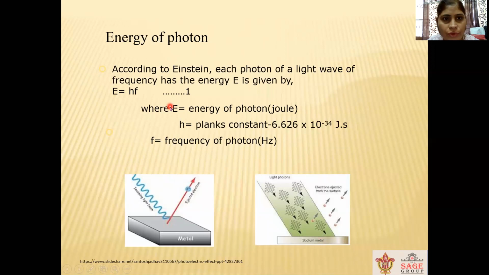According to Einstein, each photon of a light wave has a frequency and an energy. This energy is equal to hf, where h is Planck's constant, equal to 6.626 into 10 raised to minus 34 joules second, and f is the frequency of the photon. E is the energy of the photon in joules. So the light consists of photons, and these photons have energy equal to hf.